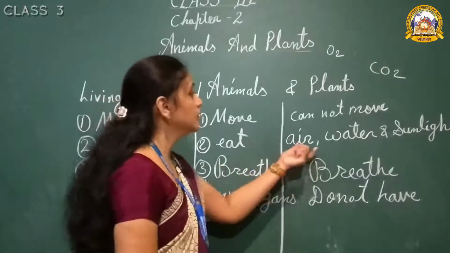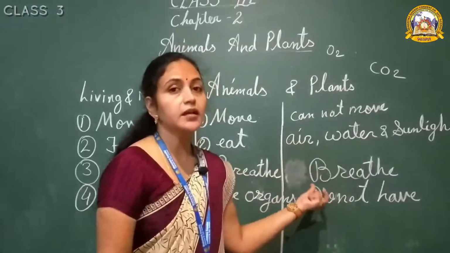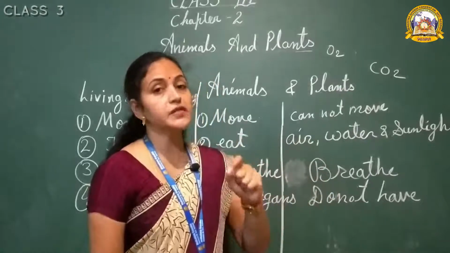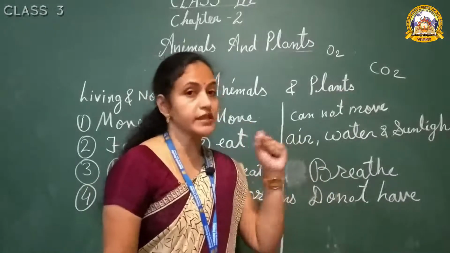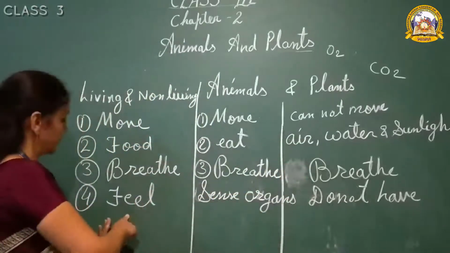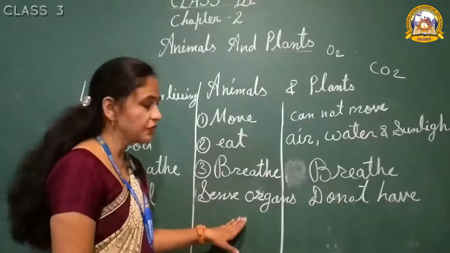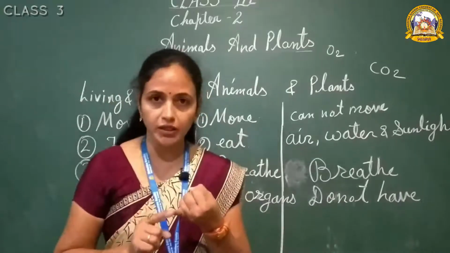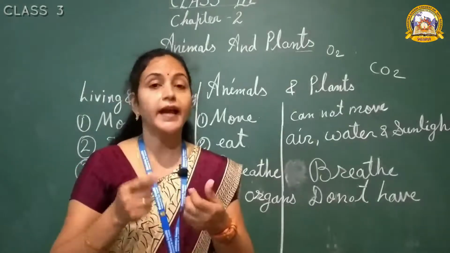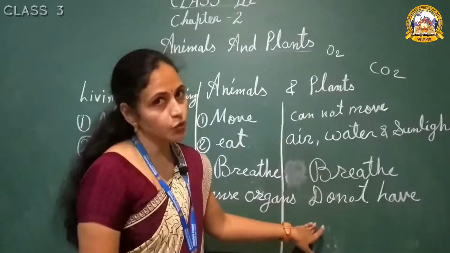Now here also plants, we already learned this. Plants breathe through the tiny pores in their leaves. Okay, so here we had written feel. Now we will write here sense organs. All the animals have sense organs. All the animals have tongue. All the animals have ears, eyes, nose and skin also to feel. Now here plants do not feel.